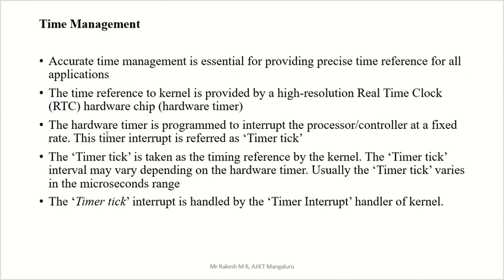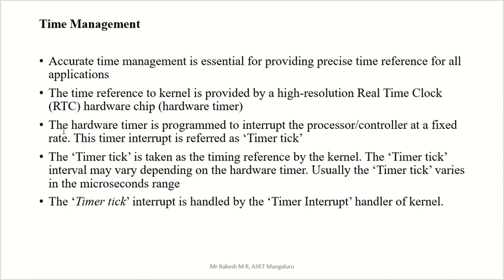So there is a hardware timer, that means the real time clock, which is programmed to interrupt the processor controller at a fixed rate. We are going to use this hardware timer, the real time clock, and load a particular program inside it. By that, after that particular time, the system will generate one interrupt. So how do we generate the interrupt? After that particular time we need the interrupt, and we can do that using time management. That procedure is called a timer tick.